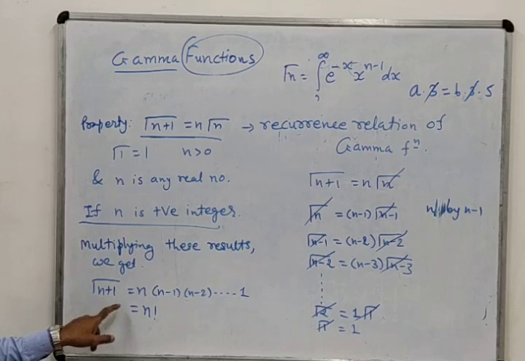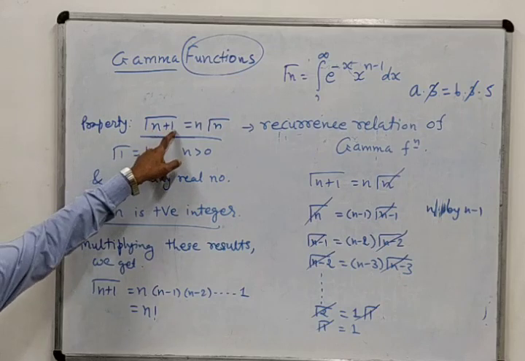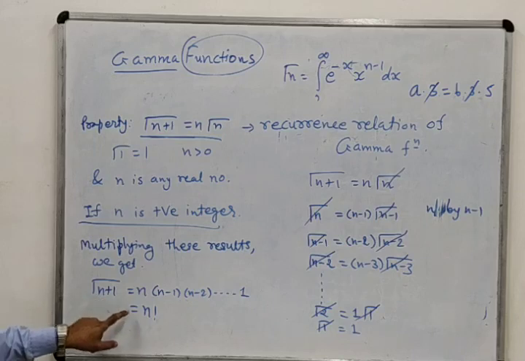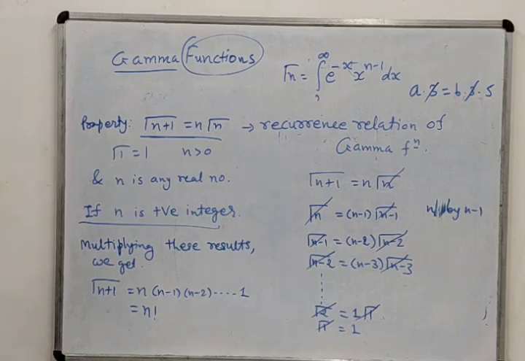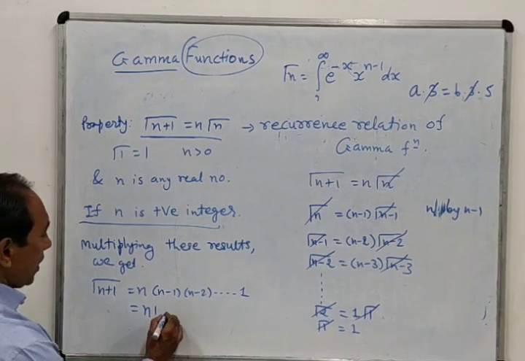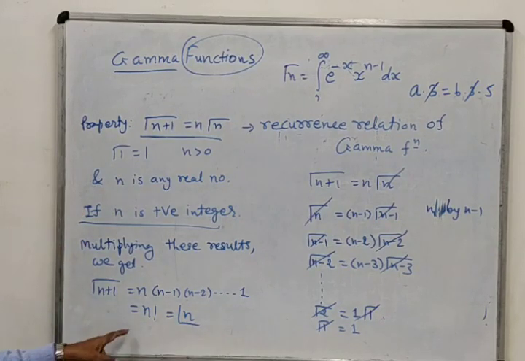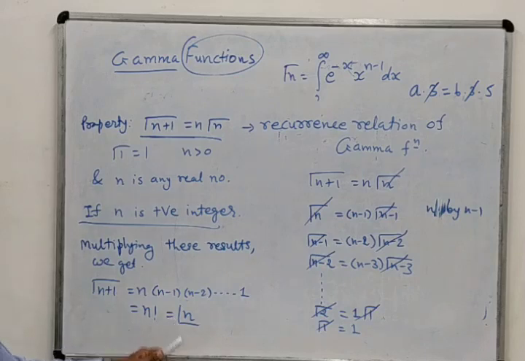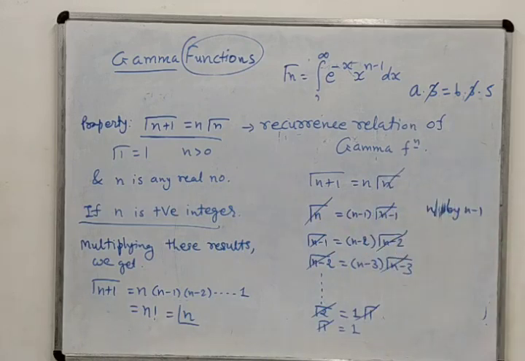But gamma n plus 1 equal to n factorial, we can write down. The actual recurrence relation gives gamma n plus 1 equal to n gamma n. But we can write gamma n plus 1 equal to n factorial only when n is a positive integer. Okay? You must remember, n is positive. Sometimes factorial n can also be written in this form, this symbol, just like an exclamation mark, but mostly we will use this symbol. So you note down this one.